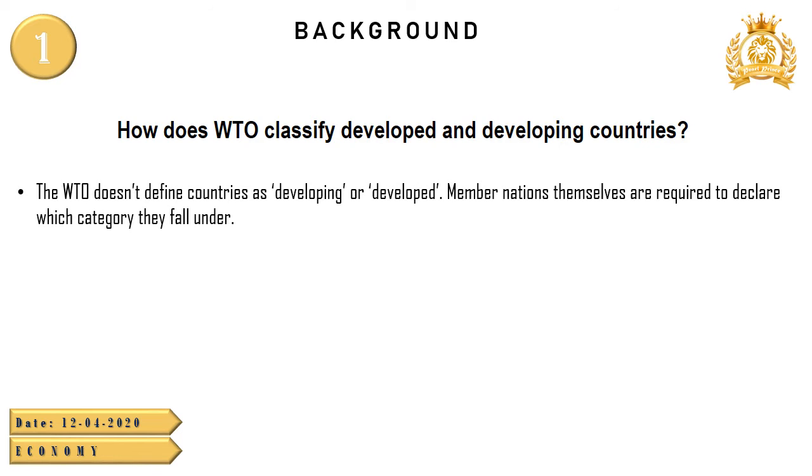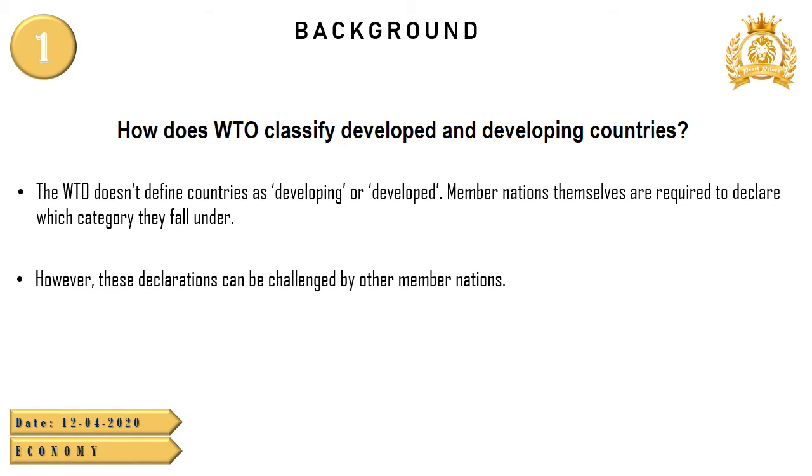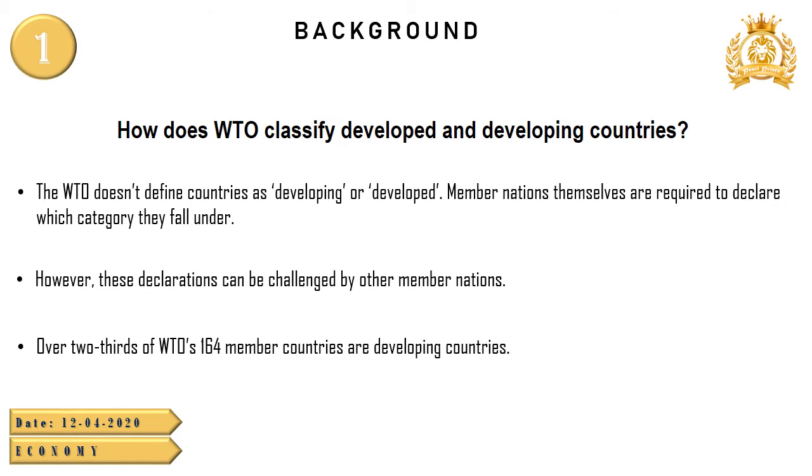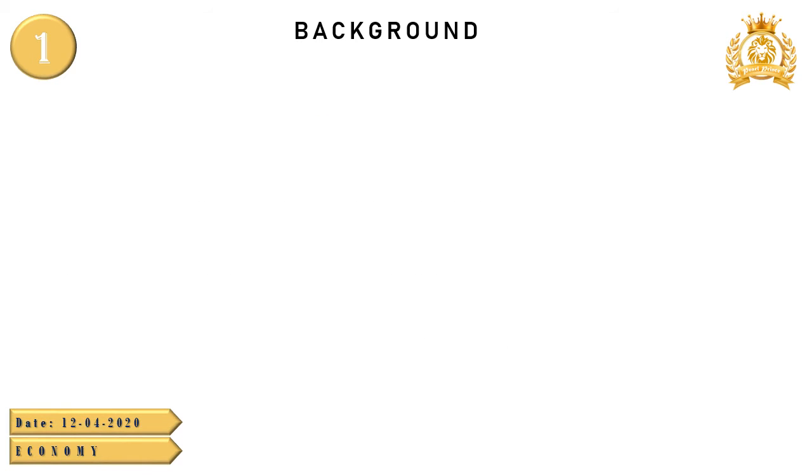The World Trade Organization does not define countries as developing or developed. Member nations themselves are required to declare which category they fall under. However, these declarations can be challenged by other member nations. Over two-thirds of the World Trade Organization's 164 member countries are developing countries. Let's see why this status is so important.